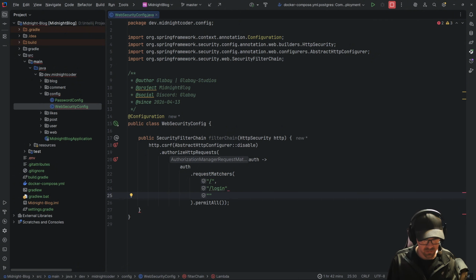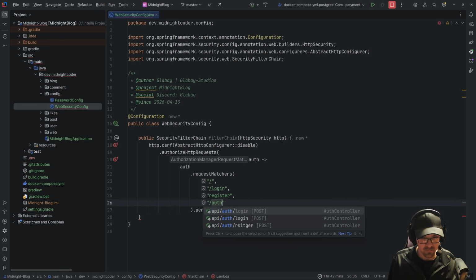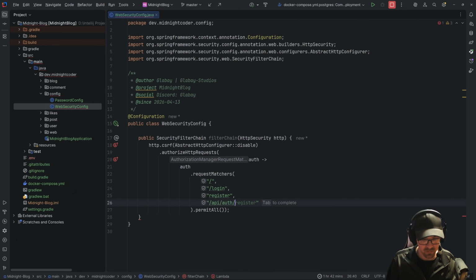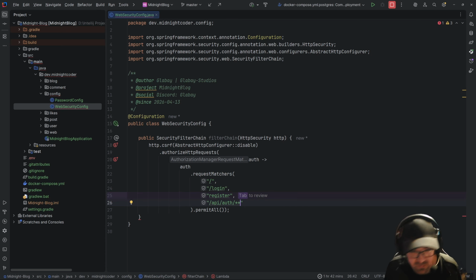The login and the register as well. We also want people to be able to go to API auth login and register.